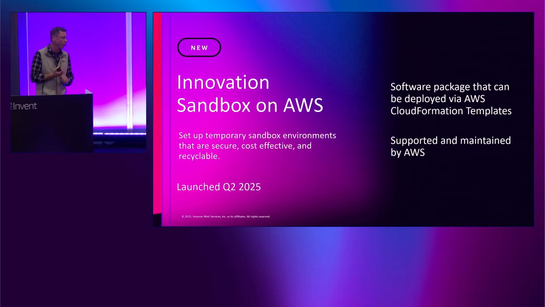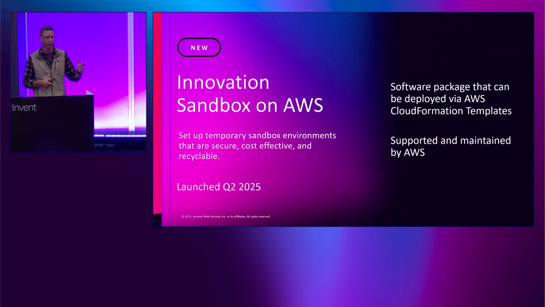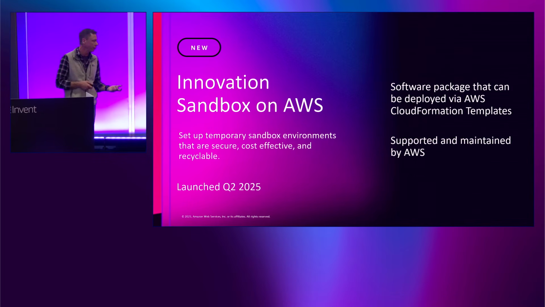Our solutions, or software packages, are deployable by CloudFormation templates. There's an implementation guide with each one. This particular package has 4 CloudFormation templates. It takes about an hour to deploy, and it's up and running. It's supported and maintained by AWS, and the code is available on GitHub.